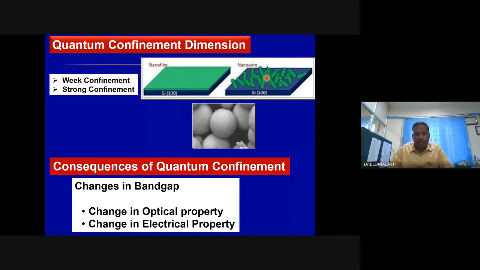That is nanofilm, right? Because only one dimension is reduced. Still two dimensions are maintained. It's obvious. Density of states is very low for quantum dots. A little increase for nanowire, and the nanofilm is closer to bulk.